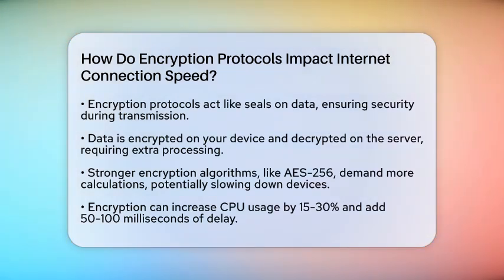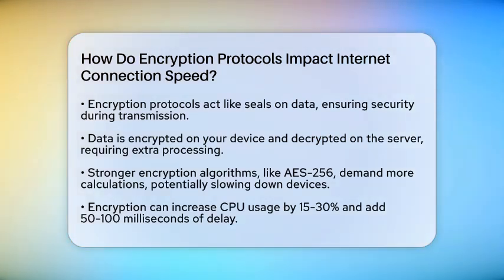This process involves encrypting data on your device and decrypting it on the server side. Because of this, your device needs to do some math to scramble and unscramble information, which takes time and uses processing power. Stronger encryption algorithms like Advanced Encryption Standard 256 bits require more calculations than simpler ones like Advanced Encryption Standard 128 bits.